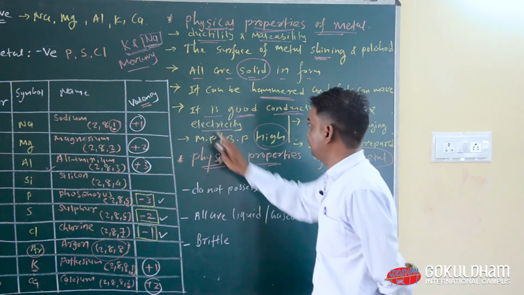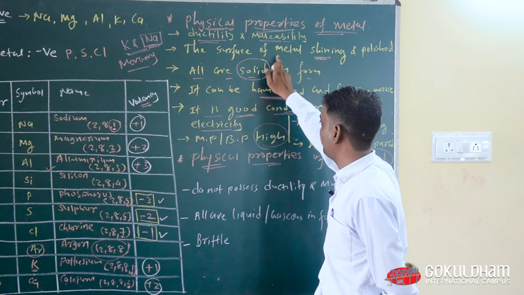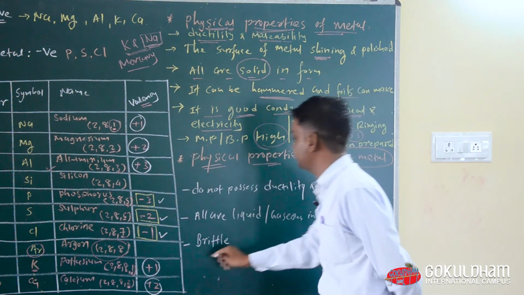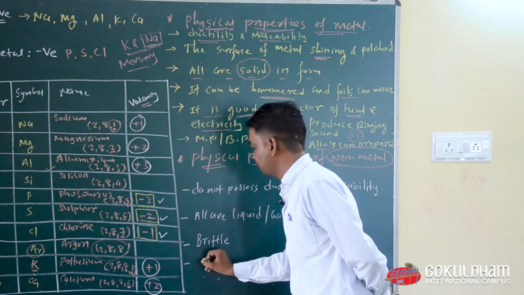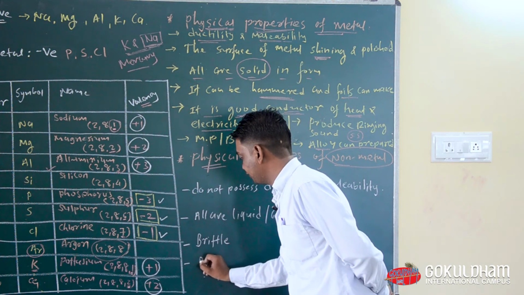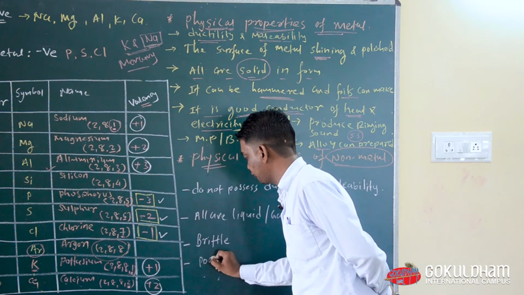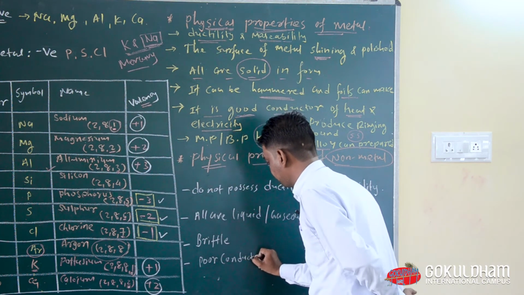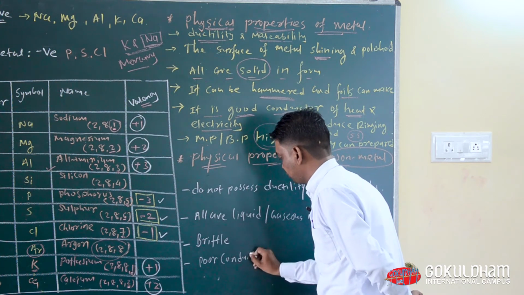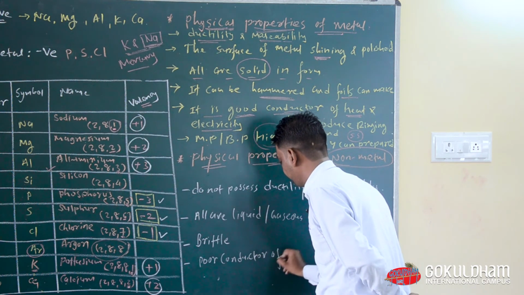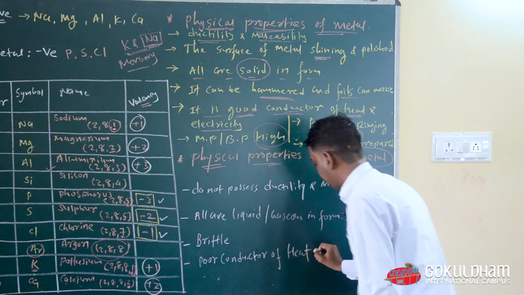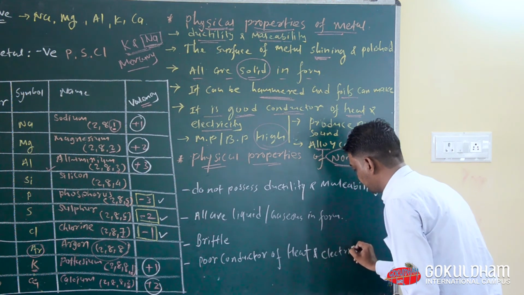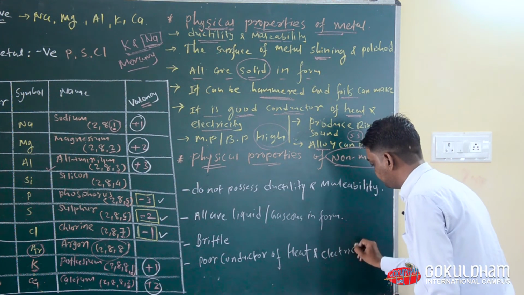Okay, now the physical property of metal is that it is a good conductor of heat and electricity, but it is opposite in non-metallic elements, so it is a bad conductor. That means we write here poor conductor of heat and electricity. Okay, so now it is a poor conductor of heat and electricity.